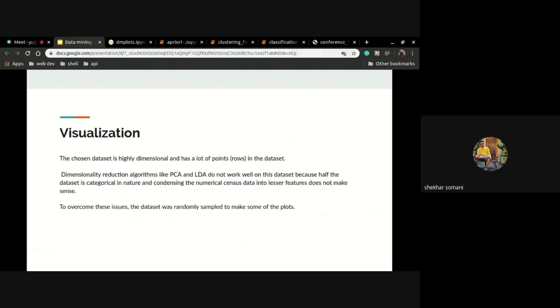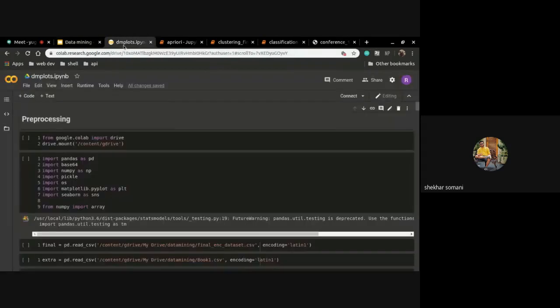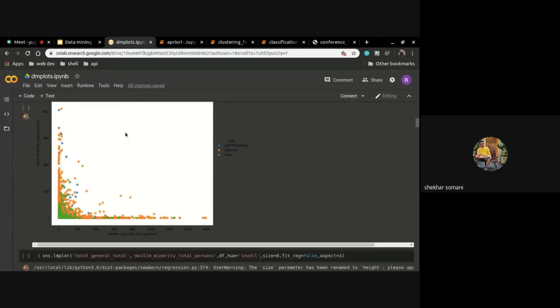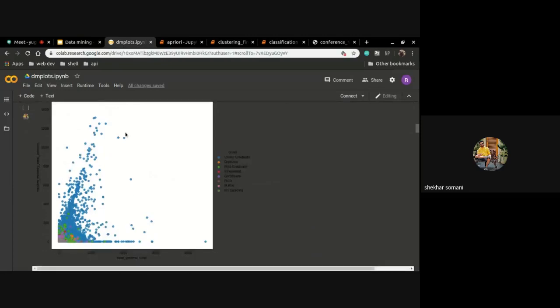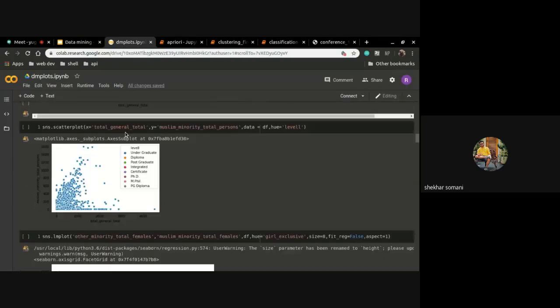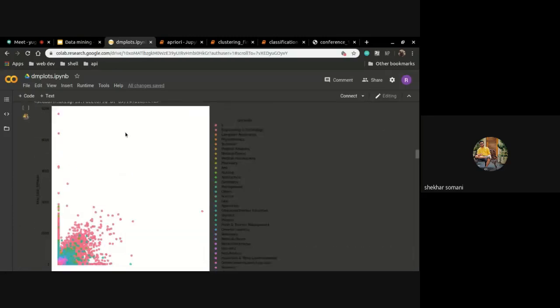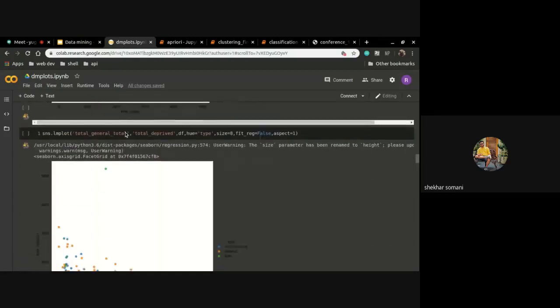Next. Visualization. The chosen dataset is highly dimensional and has a lot of points. This makes the task of visualization harder since plotting 4 lakh points makes the graph very cluttered. Further, dimensionality reduction techniques like PCA and LDA do not work here since the features in the dataset are mostly categorical in nature, and condensing numerical census data into fewer features does not make any sense. So to overcome this, we have used sampling.